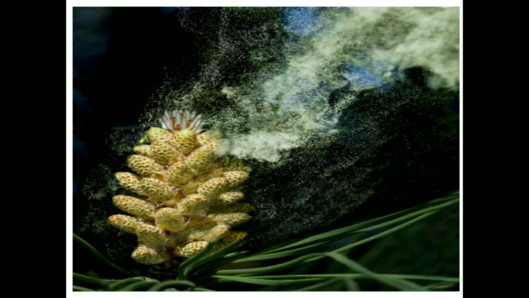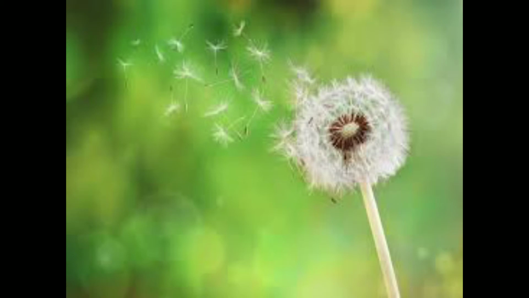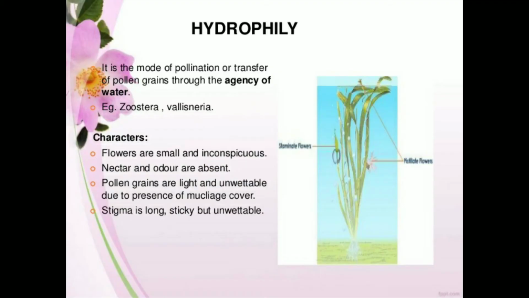Can you see here, this is an example of gymnosperm cones, where there is a dispersal of pollen grains. These dusty patches are nothing but pollen grains. Here also you can see these are anthers, and there are feathery stigmas. So this is the structure of a flower that specially undergoes anemophily. See the dispersal of pollen grains from the anthers, these are nothing but pollen grains which are dispersing.